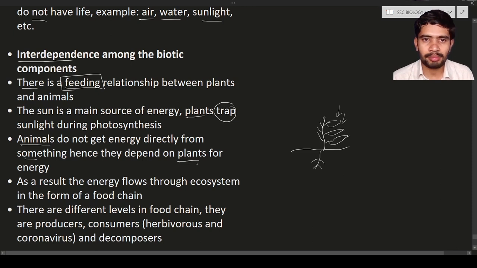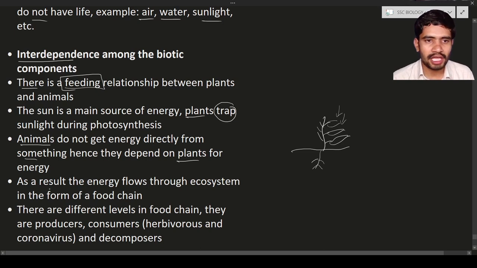Like plants. It means all animals are going to depend on plants for the energy. You may eat animal products like meat, egg, milk, etc., but whatever you are eating is coming from the sunlight only. That is nothing but indirect dependence. If you depend on animal products, that is indirect dependence. If you directly eat the plants, that is direct dependence. Whether it is direct or indirect, you are depending upon the plants only.